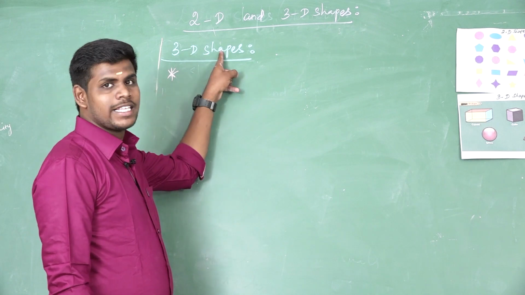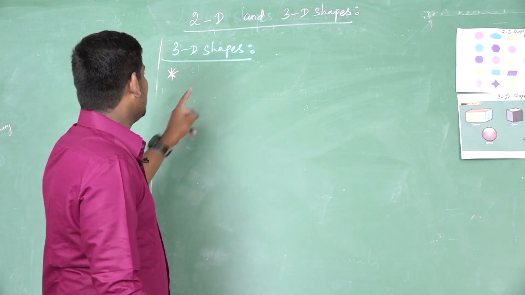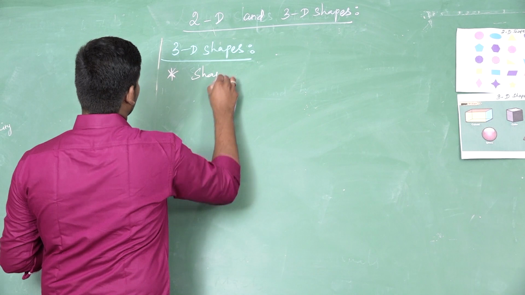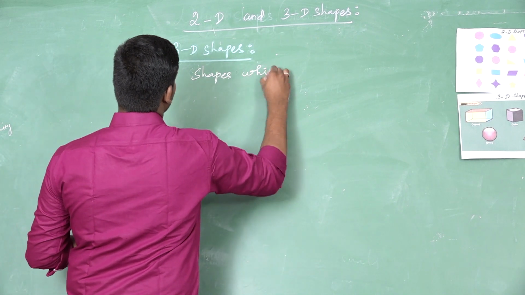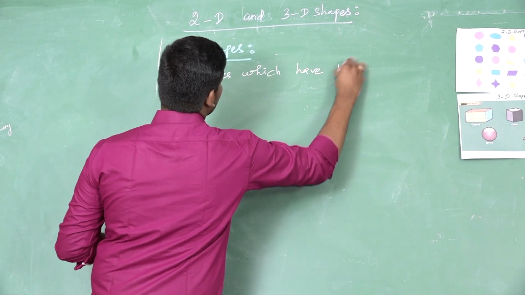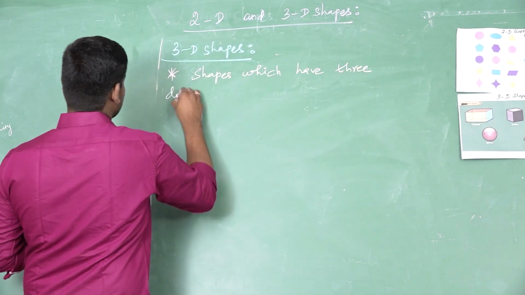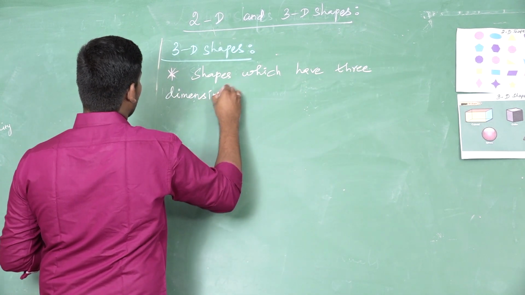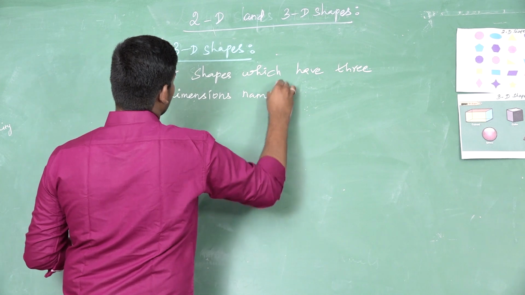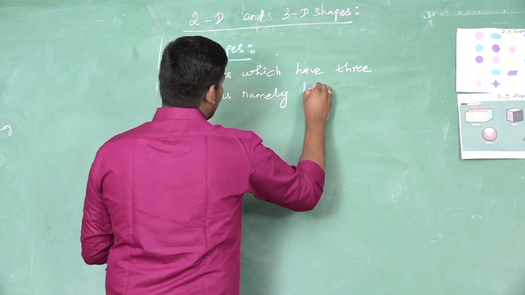Now we are going to see 3D shapes. Shapes which have 3 dimensions, namely what are they?